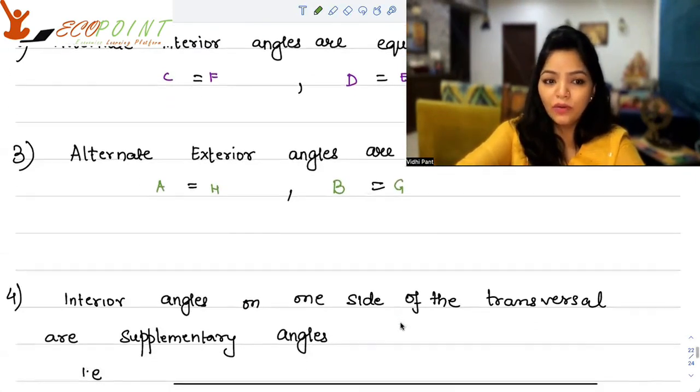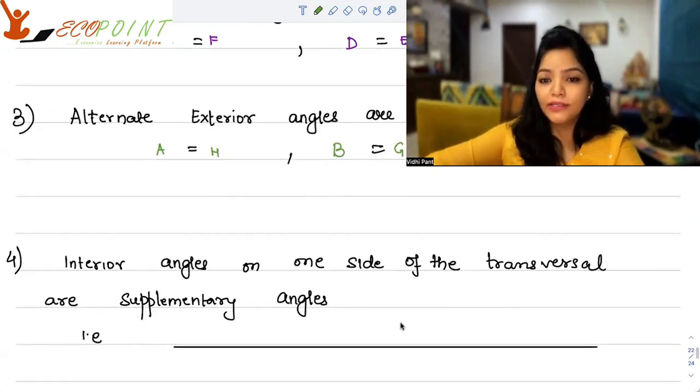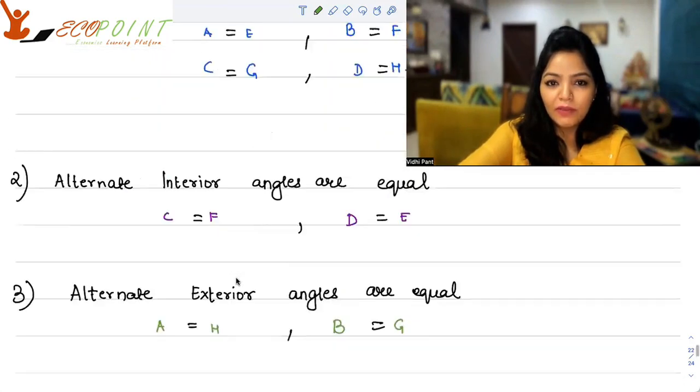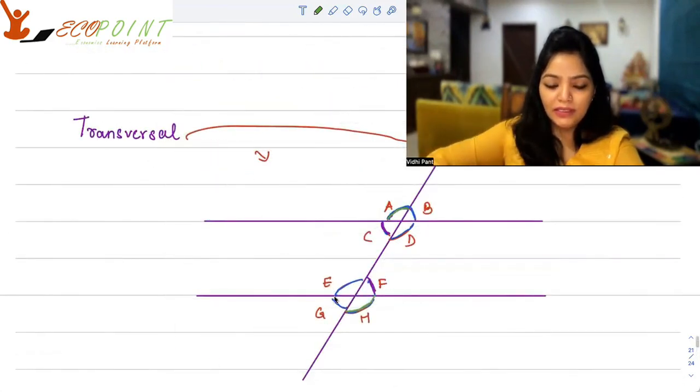What else should we know? Interior angles on the same side of the transversal are supplementary angles. What are supplementary angles? Those whose sum is equal to 180 degrees, right? So kindly remember, you have angles on the same side of the transversal. That means C and E should be 180. What else should be 180?